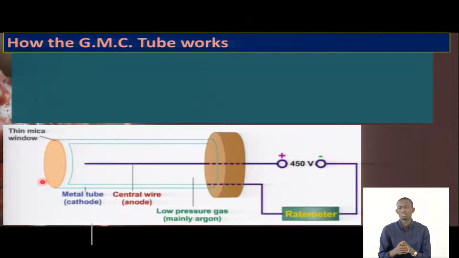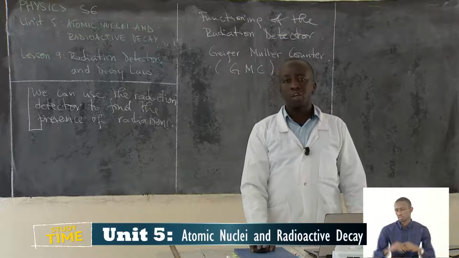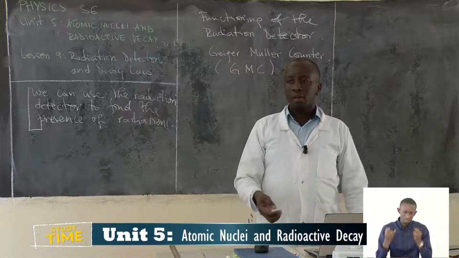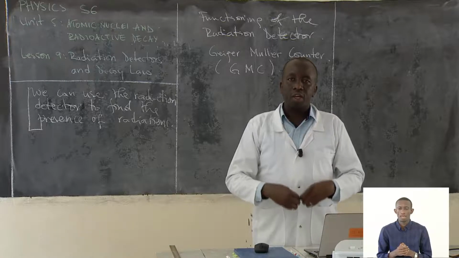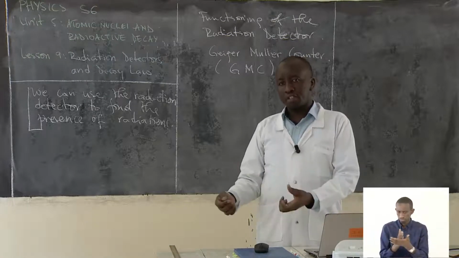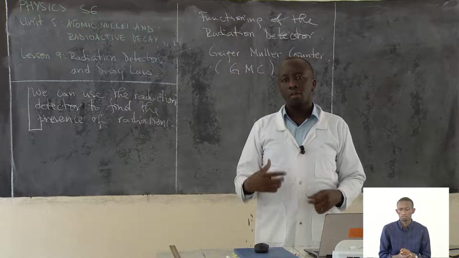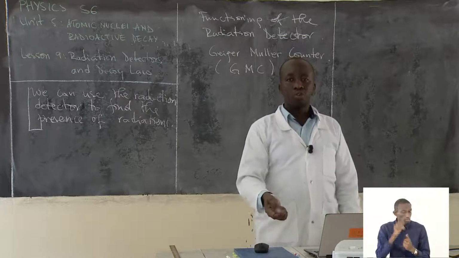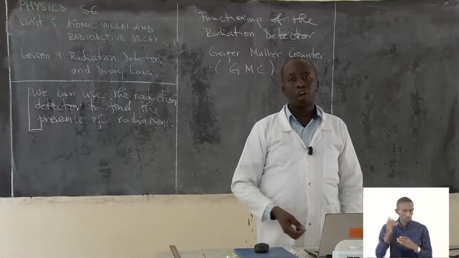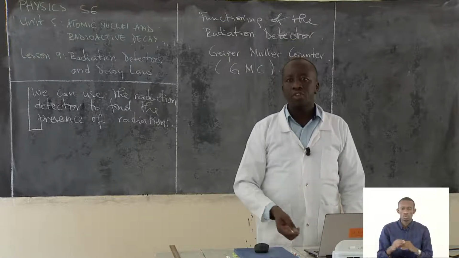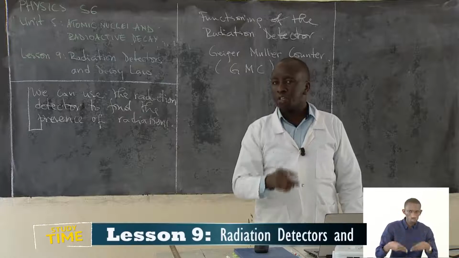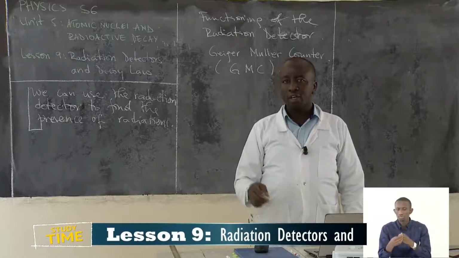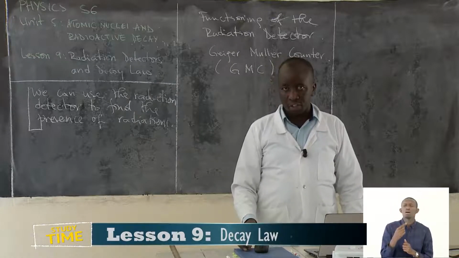We can explain the structure of the device, where we think the radiation is going to enter and ionize the gas, and then give a reading after you have these clicks telling you that there is radiation, okay?